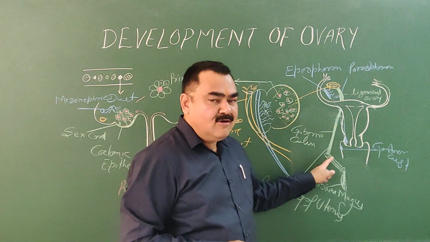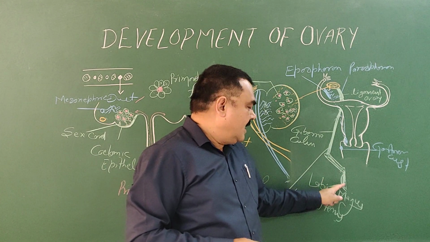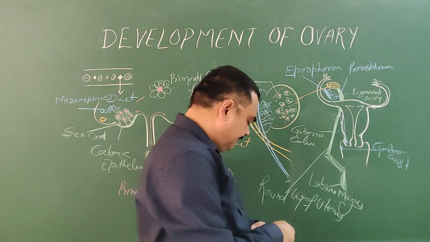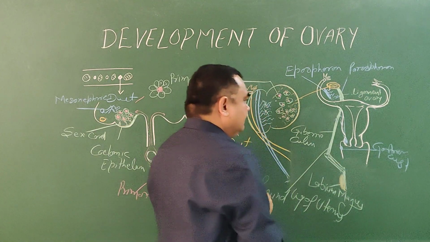It passes through the deep inguinal ring, inguinal canal, and superficial inguinal ring, and it merges with the tissue of the labium majus.